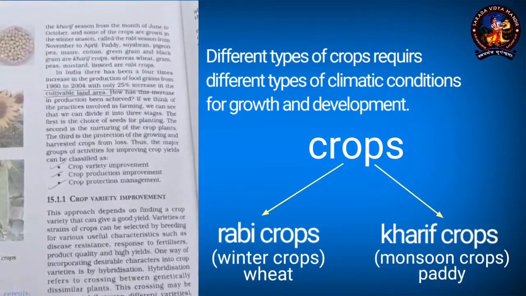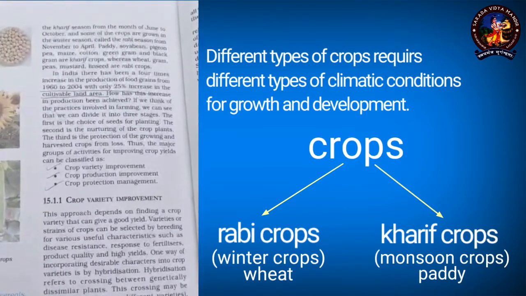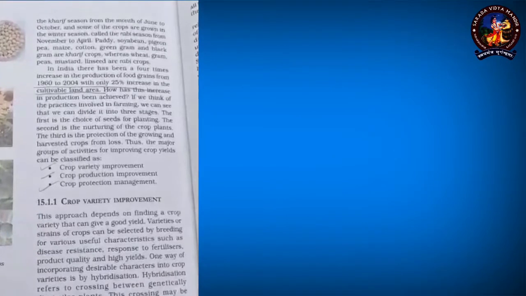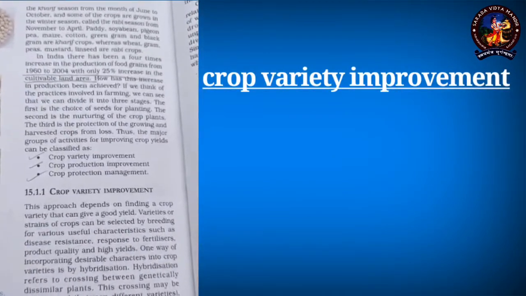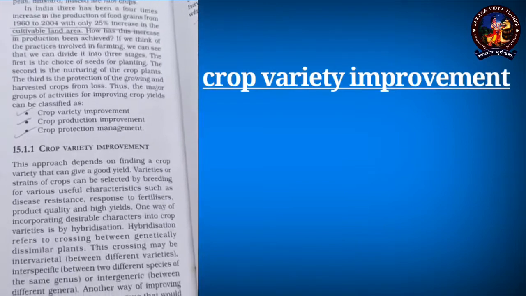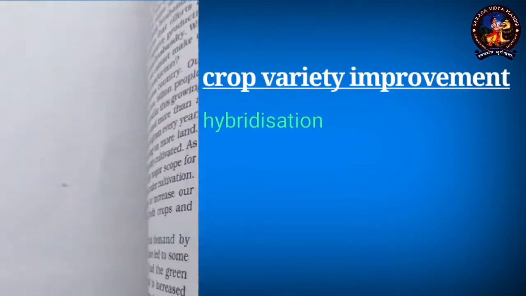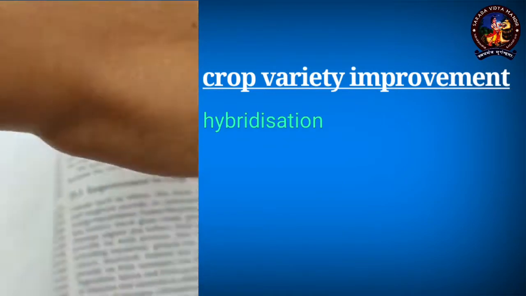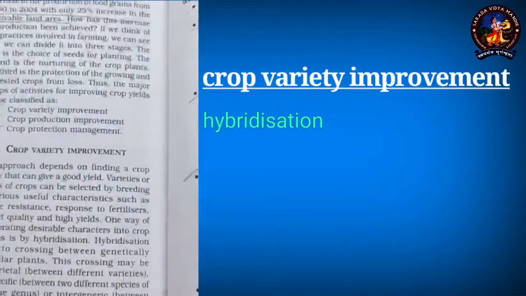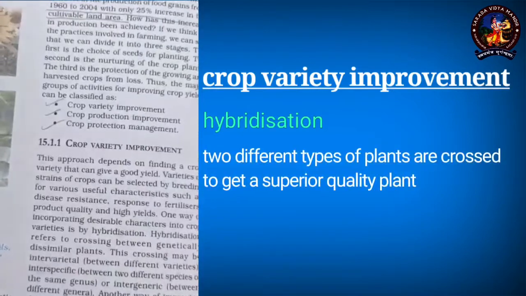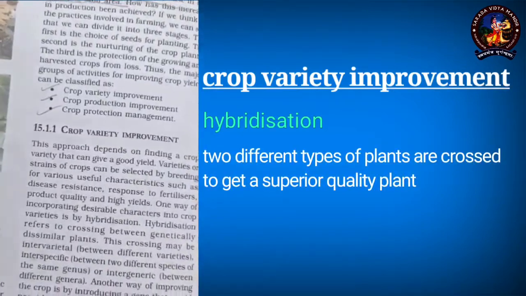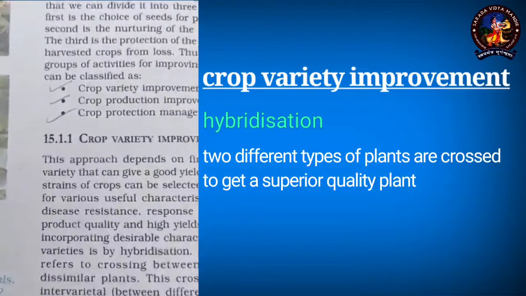Now, as I was saying about the improvement in food production, one of the common practices for crop variety improvement is a process called hybridization. Hybridization is a process in which 2 different varieties of plants are crossed to get a superior quality plant.